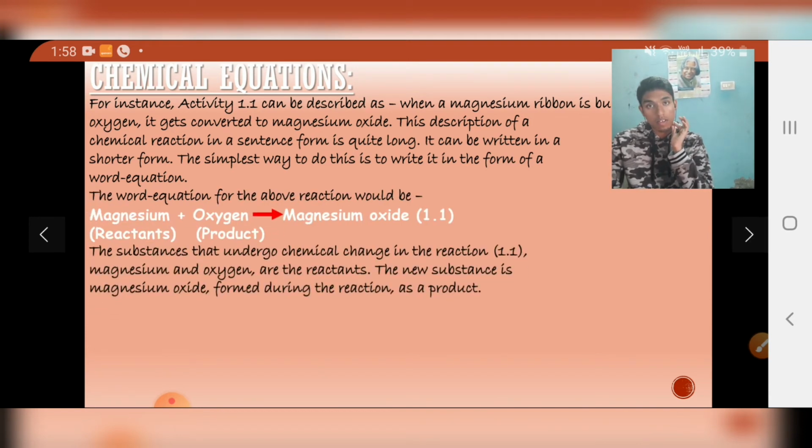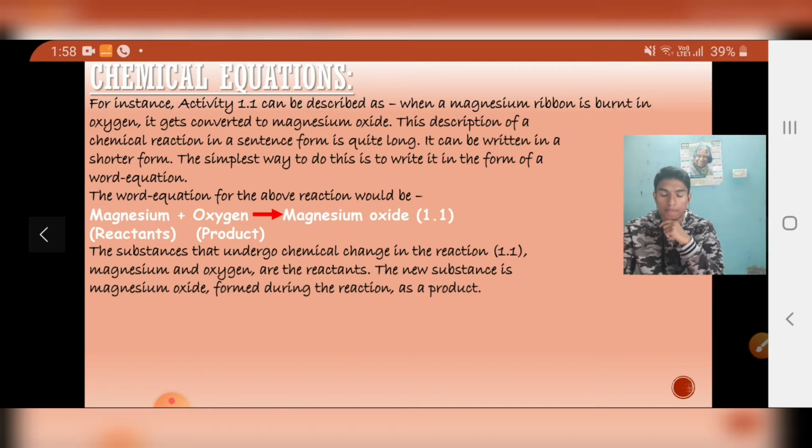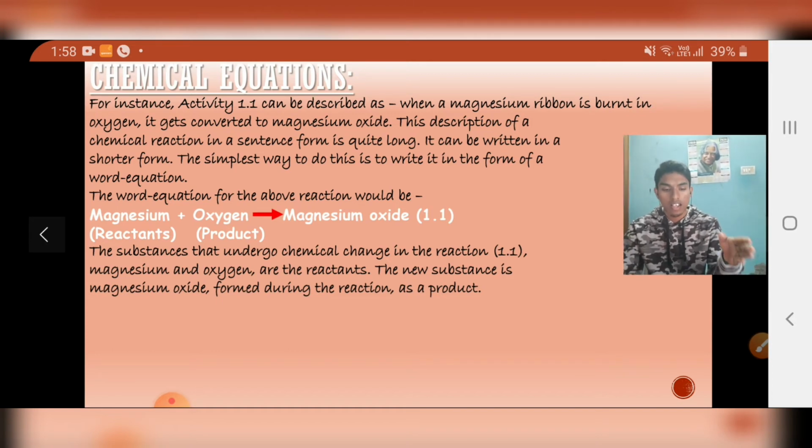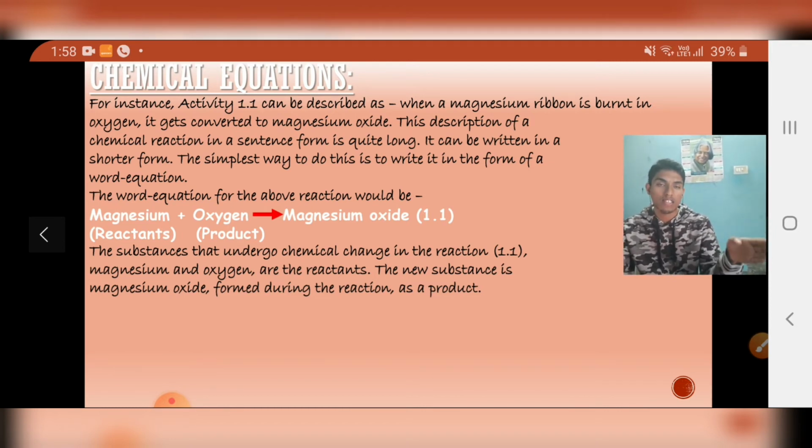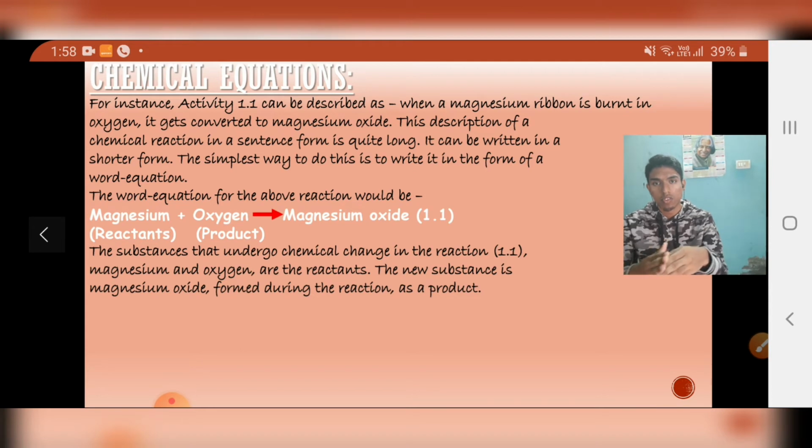You recollect Activity 1.1, where we took a magnesium ribbon and burned it in oxygen. It is converted into magnesium oxide. This is the description of the chemical reaction happening. When the magnesium ribbon is burned in the presence of oxygen, it gets converted to magnesium oxide. So this description is very long. We can't repeatedly say the same sentence to tell that this reaction is happening everywhere, right?